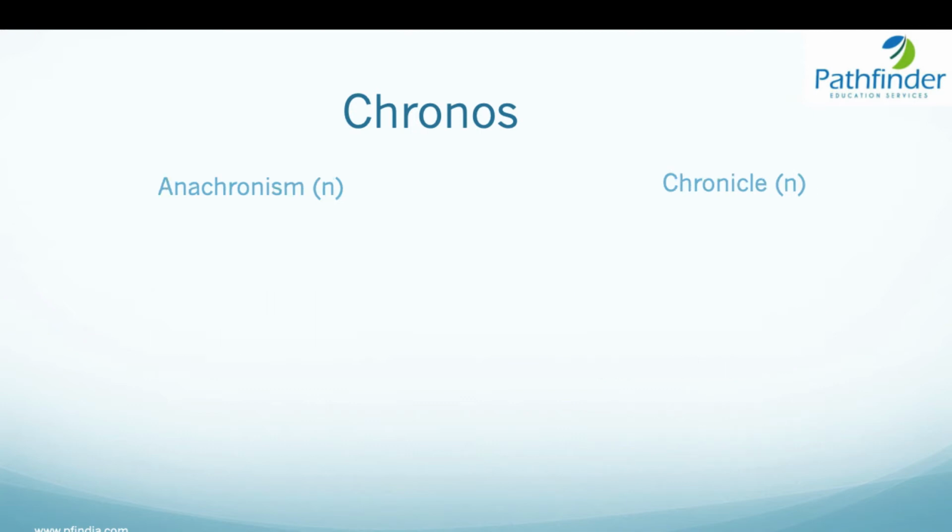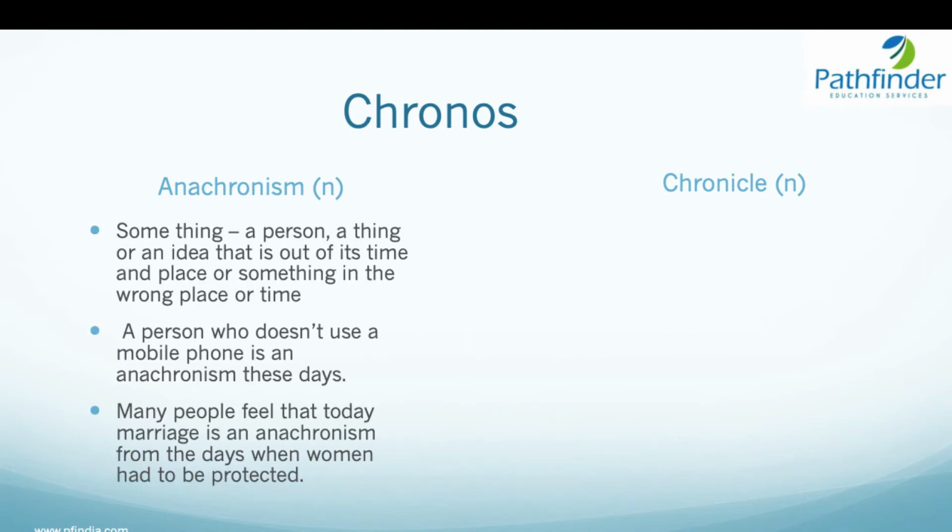Next, anachronism. So anachronism is something that is out of place or out of time. Imagine somebody in the northern parts of India wearing a lungi. Now that's an anachronism. Why? Because generally you will find lungi being worn in southern parts of India but not in the northern parts of India. So anachronism is something that is out of its time or out of its place. It's a person, a thing, or an idea that is out of its time and place, or something in the wrong place at the wrong time.